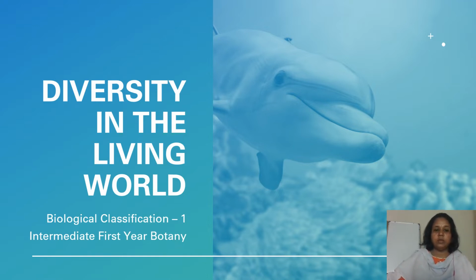Today we are going to learn the unit Diversity in the Living World, and in this unit we are going to learn a brief introduction about the living world, because it is already a 30% reduced syllabus. We are giving a very brief introduction about the first chapter, the living world, and in detail we are going to learn the biological classification.